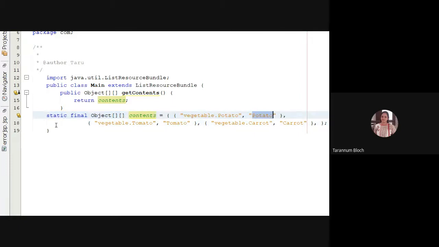Similarly, the other pairs are key and value pairs. Key is vegetable.potato, value is potato. Vegetable.tomato, value is tomato, and vegetable.carrot, the value is carrot. So I can set the resource bundle and I can print the value, right?